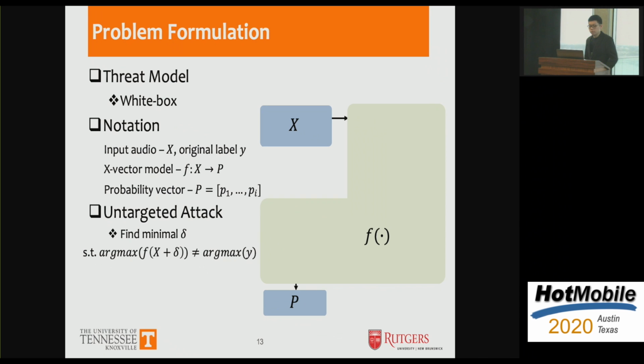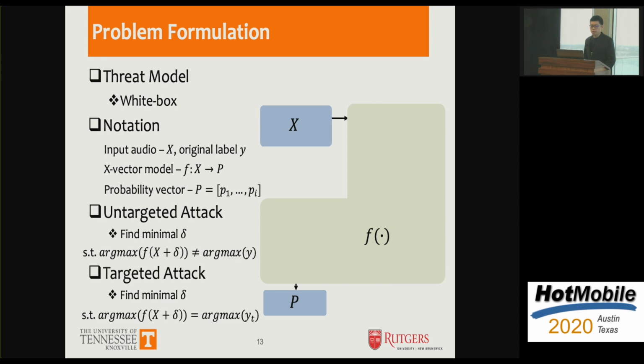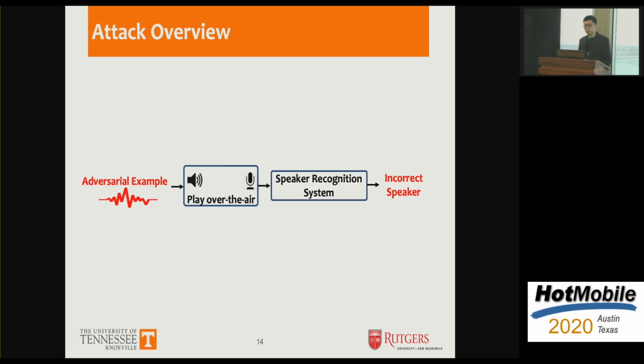And therefore, the untargeted attack can be formulated as trying to find the minimum distortion delta such that the adversarial example is misclassified. And for the targeted attack, we want to find the minimum delta such that the generated adversarial example can be misrecognized as the desired target speaker y_t. So here's the overview of our attack.